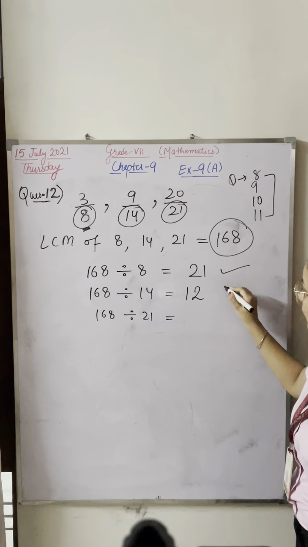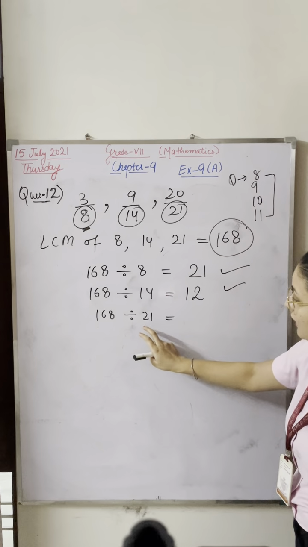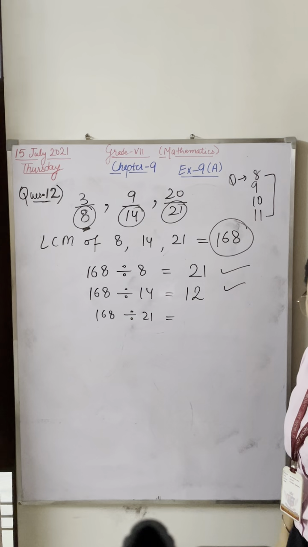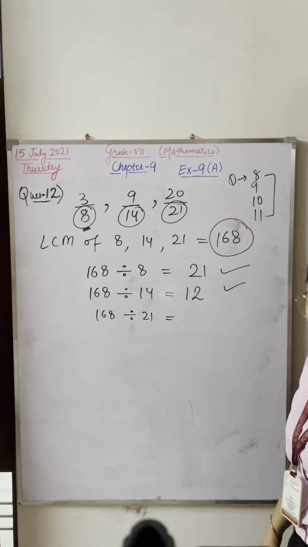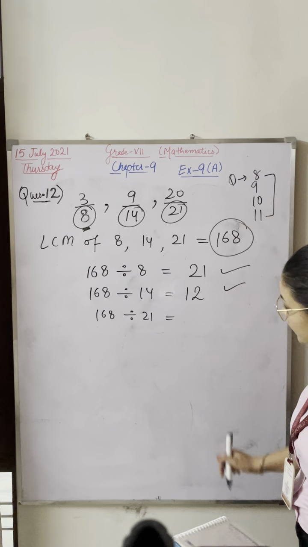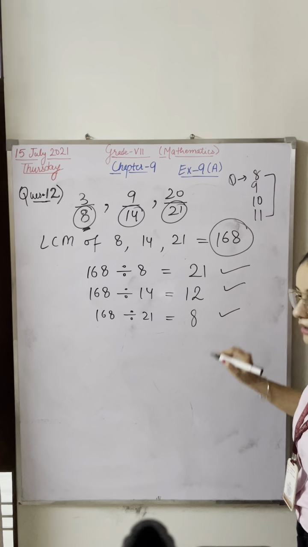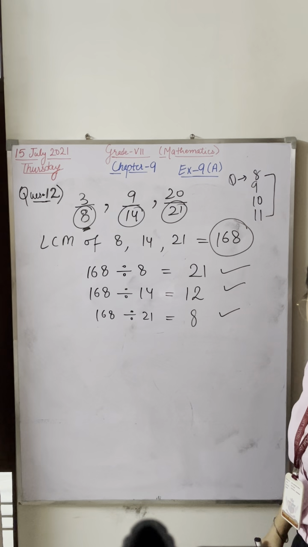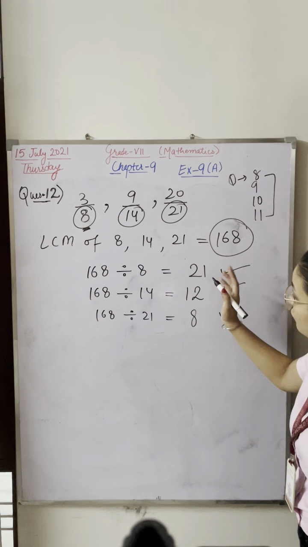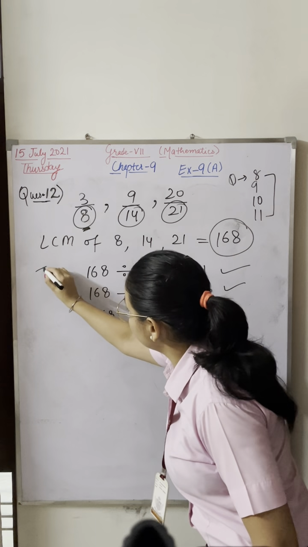Now 168 divided by 21. Very good, that will be 8. So first of all, this is the first step.